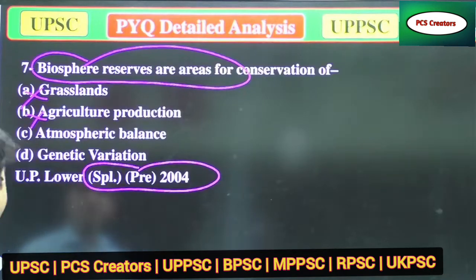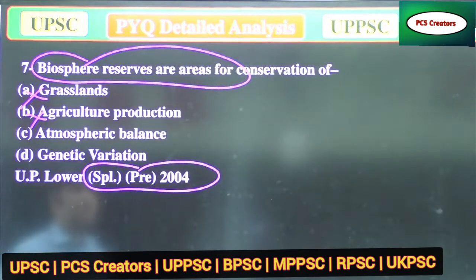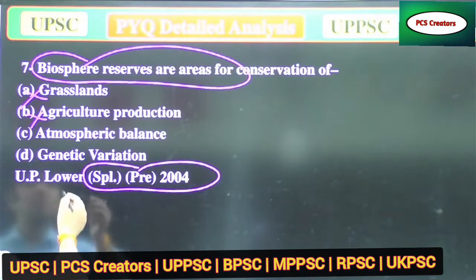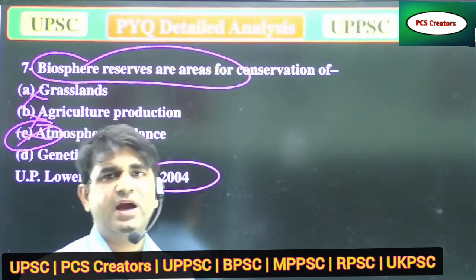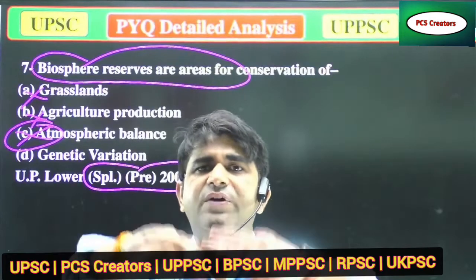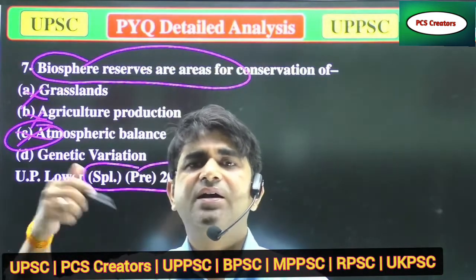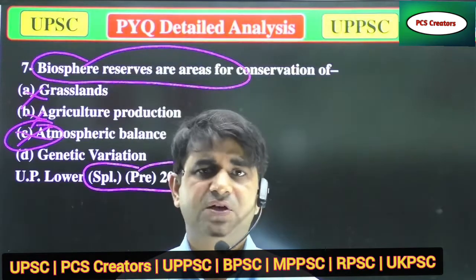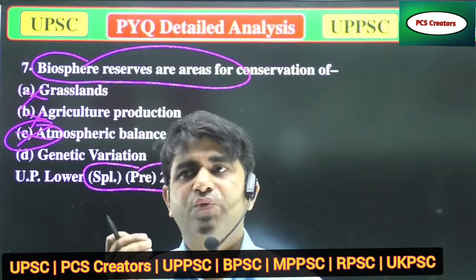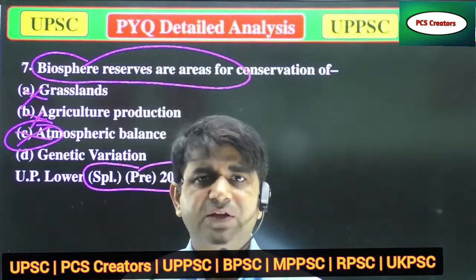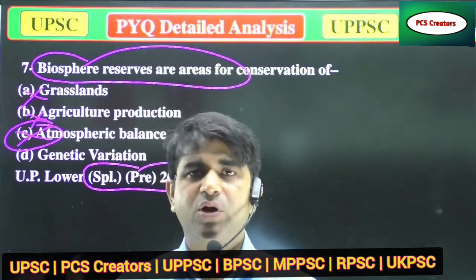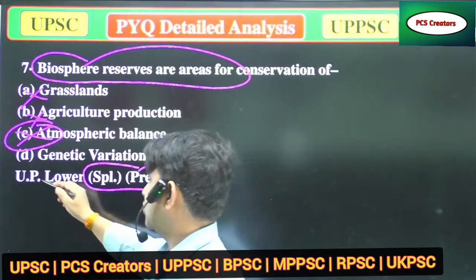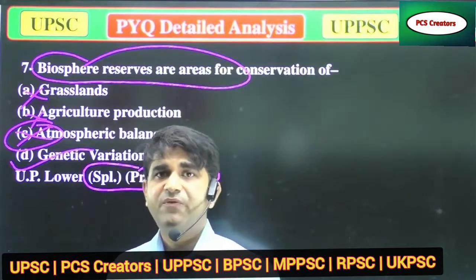Now, atmospheric balance and genetic variation. If you conserve a biosphere reserve, it does not have a huge effect on the atmosphere, because the atmosphere is a very big entity, and by conserving a single biosphere reserve we can't save our environment. It would be a mere penny toward saving it. Every penny is important, but at a broader level it's not. But option D, genetic variation, will play a very important role.